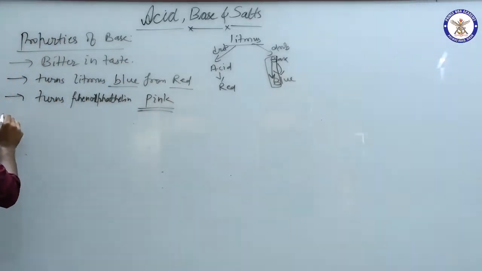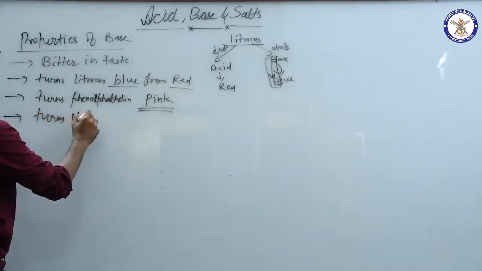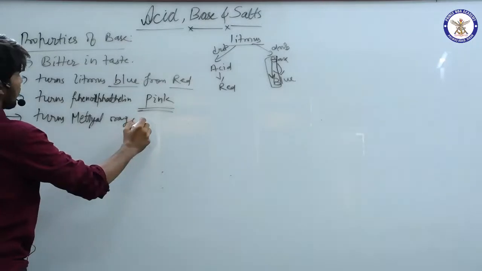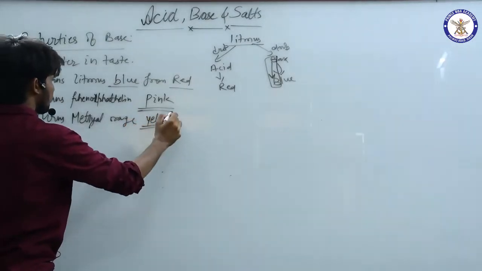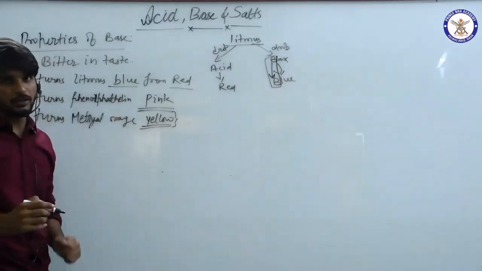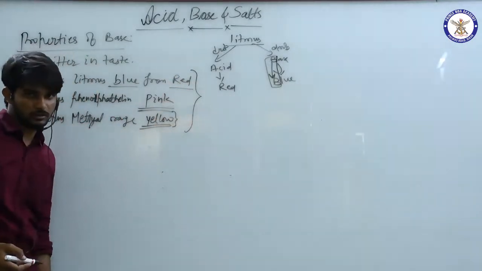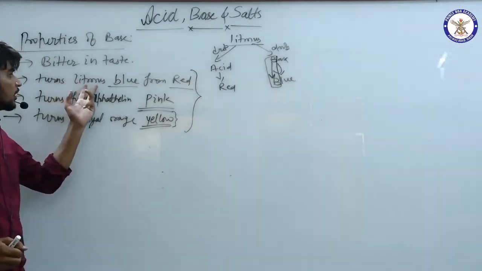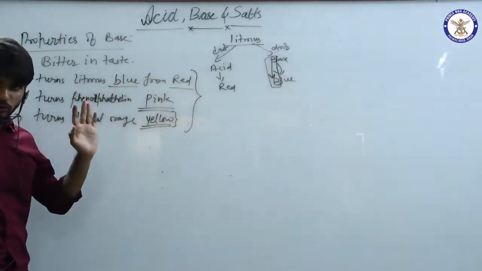Next one is it turns methyl orange yellow. And in case of acid, methyl orange becomes red. So please remember this. In examination, any of these can be asked. It will ask you that if you have litmus and you have acid, or litmus and base, which color will it become? So you have to remember like this.